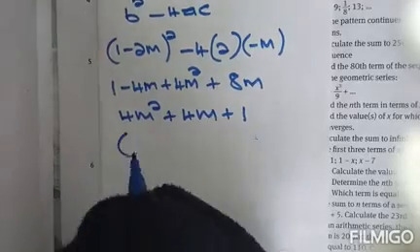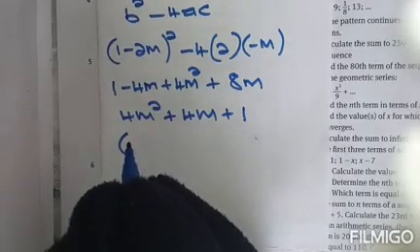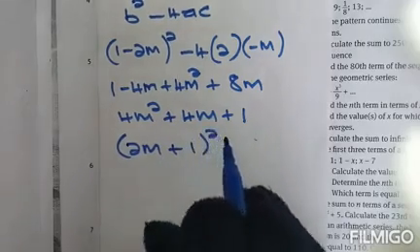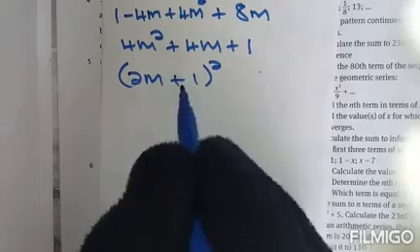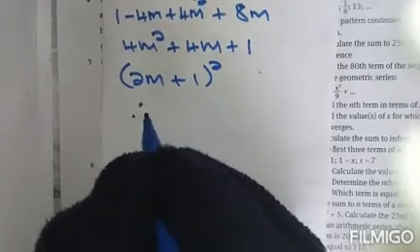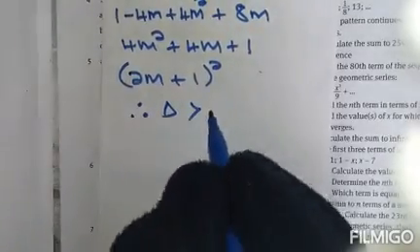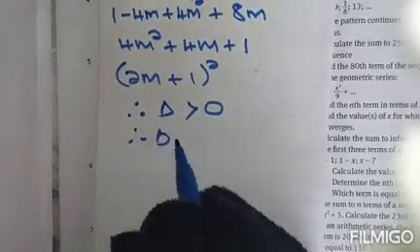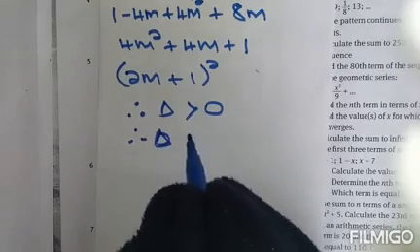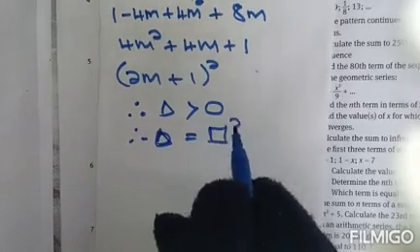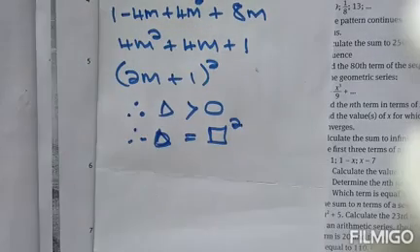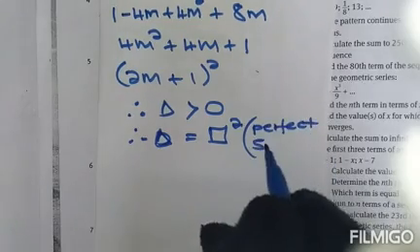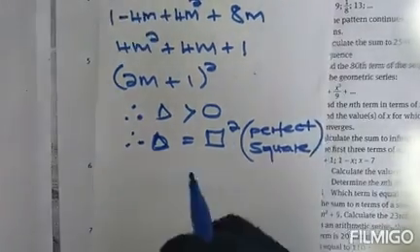So we can simply factorize this into (2m plus 1) squared. Therefore our discriminant is greater than 0, and our discriminant is equal to a perfect square. That's all we can say, perfect square. Our answers here.